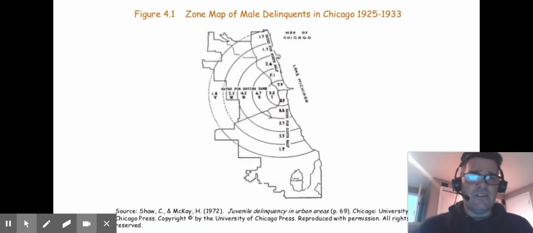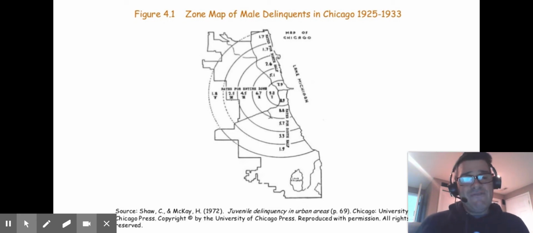Another thing you'll notice here is a zone of male delinquency, which is an older term that just meant boys who commit crime, like juvenile delinquent, if you've ever heard that phrase. It was in Chicago, 1925 to 1933. You can see that in the city center, near Lake Michigan on the left of the map, the rates of delinquency were higher. Notice 7.9, 8.9, 9.8.